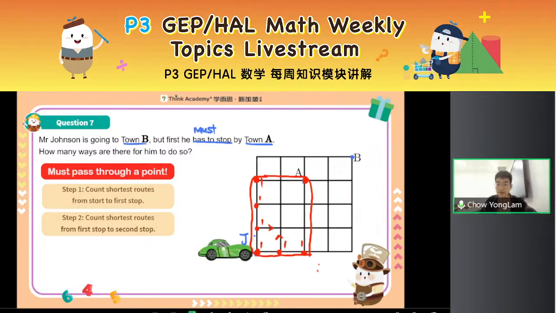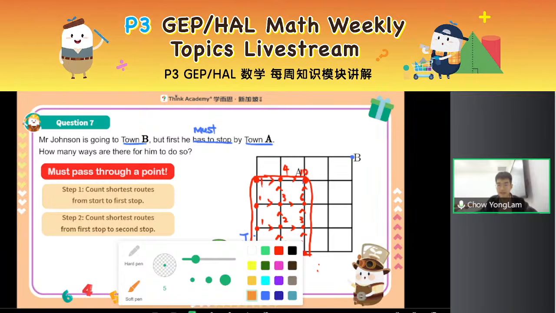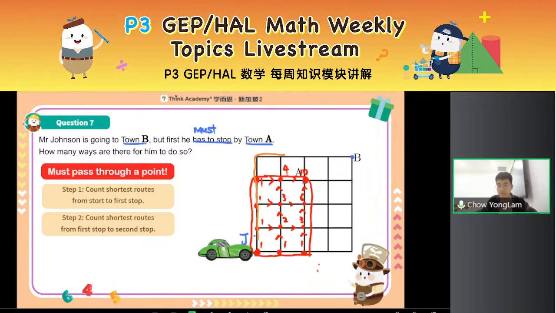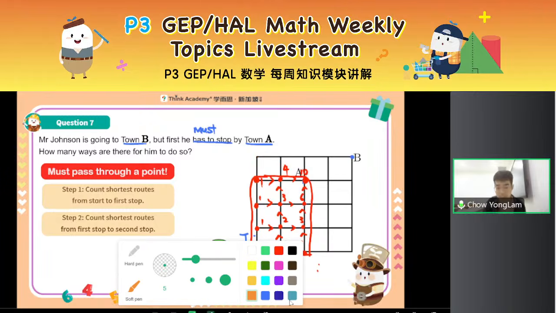Do the same. 1 plus 1 is 2. 2 plus 1 is 3. Next row, 1 plus 2 is 3. 3 plus 3 is 6. Continue. 1 plus 3 is 4. 4 plus 6 is 10. Now, once I come to here, I can stop. I don't need to count the top, because if I count the top, then let's say I go this way, like this, I realize I might need to U-turn later, and that it's no longer a shortest path.